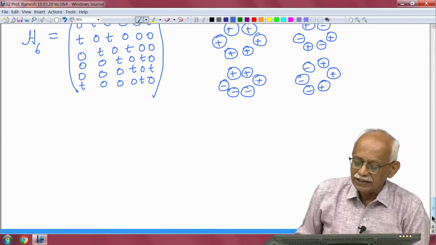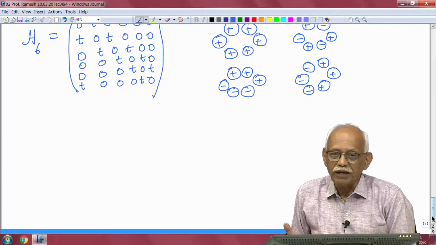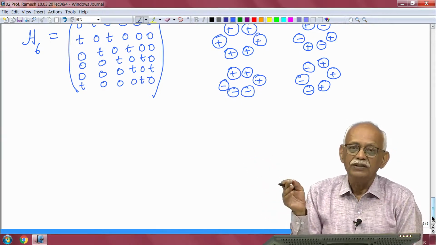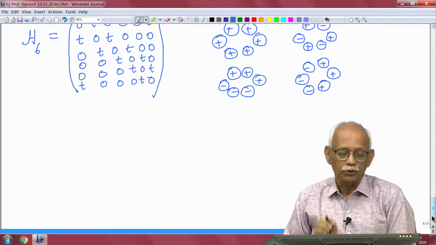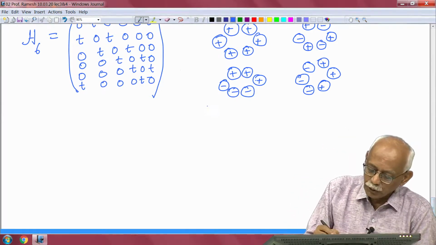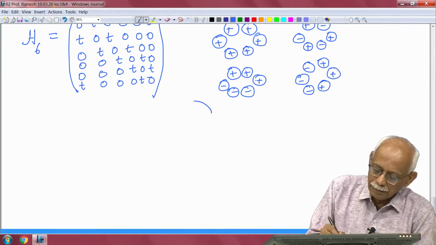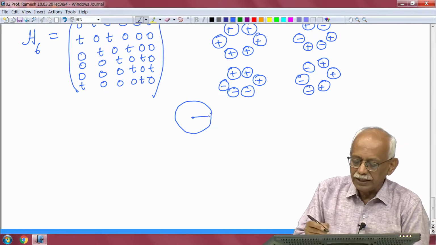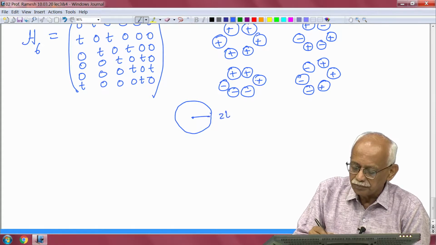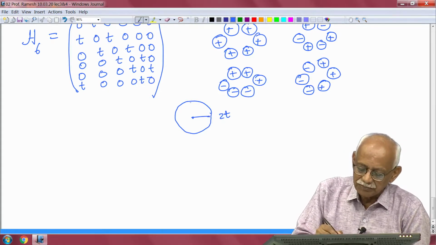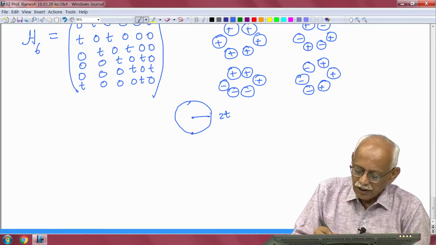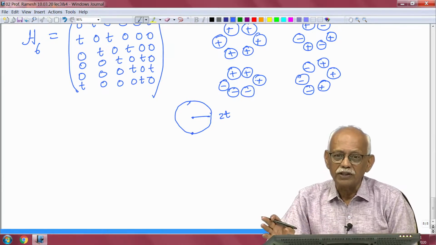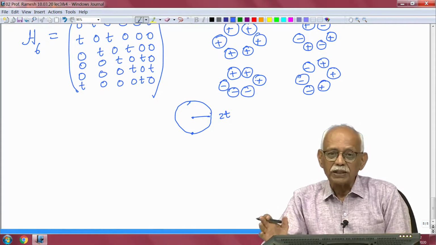But in this particular case, I will just give you a simple rule by which you can get the energy levels of a ring of any number of identical atoms with only one orbital per site contributing to the interactions. To do that, you draw a circle of radius 2t, and in this you inscribe a regular n-gon polygon, where the number of sides of the polygon is equal to the number of hydrogen atoms or carbon atoms that you have.